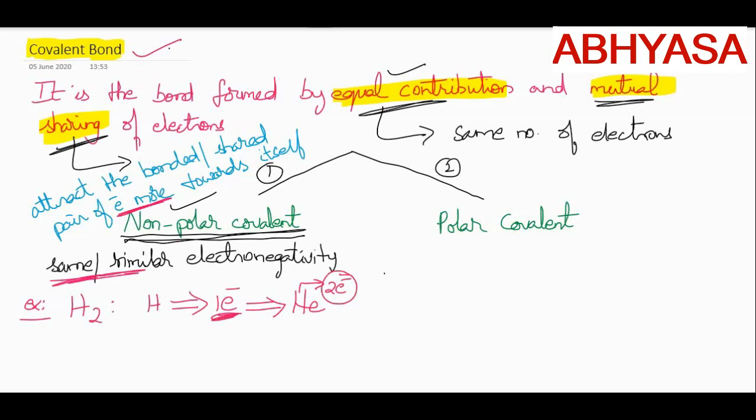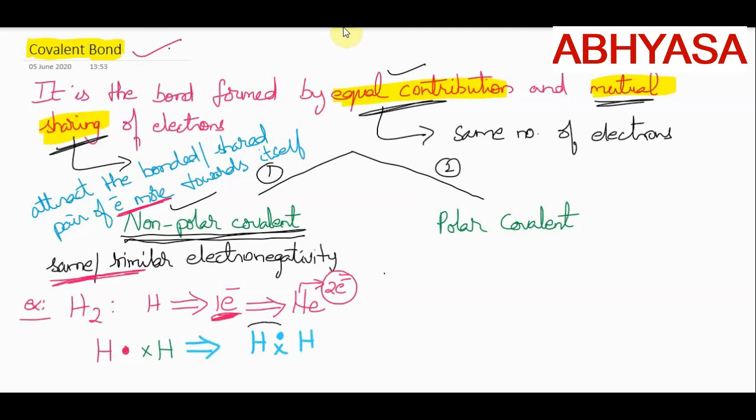So in order to get these 2 electrons in the outermost orbit, this hydrogen requires one more electron, isn't it? So two such hydrogen atoms contribute one electron each. This is one electron contributed by one hydrogen, and this is the other hydrogen, also contributing one electron. See here. Both the hydrogen atoms are contributing one electron each, and that electron pair is shared by both of them.